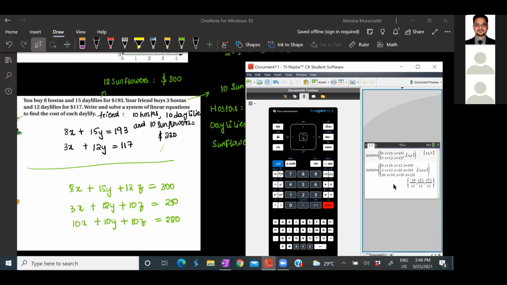So you got answers x, y, z. But if you see x value came out to be negative, is it possible for the cost to be negative? No. Okay. So what you can do is when you have 4 variables or 5 variables or 6 variables, it's very easy to solve using linsolve command. Got it?